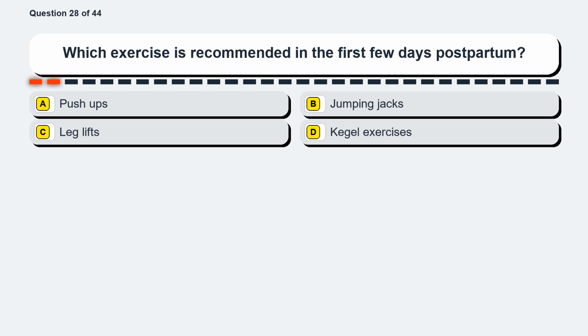Question 28. Which exercise is recommended in the first few days postpartum? Option A, push-ups. Option B, jumping jacks. Option C, leg lifts. Option D, Kegel exercises.